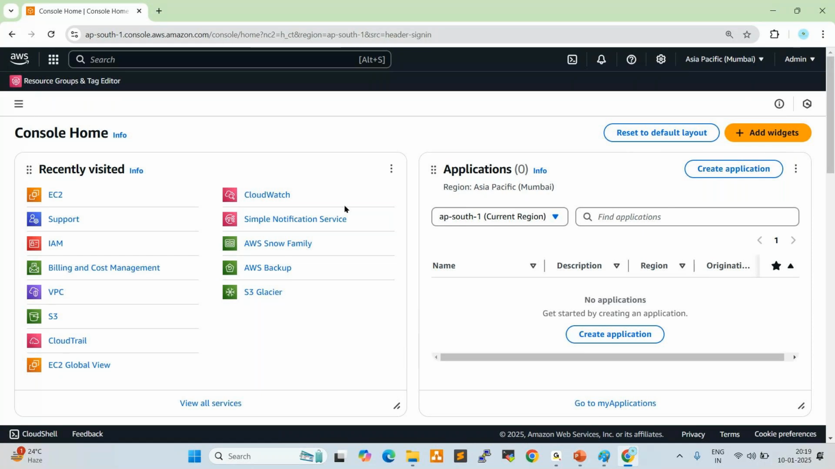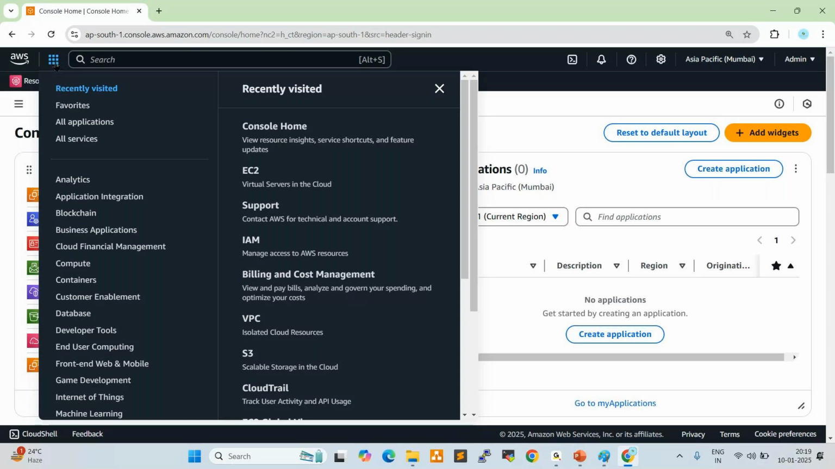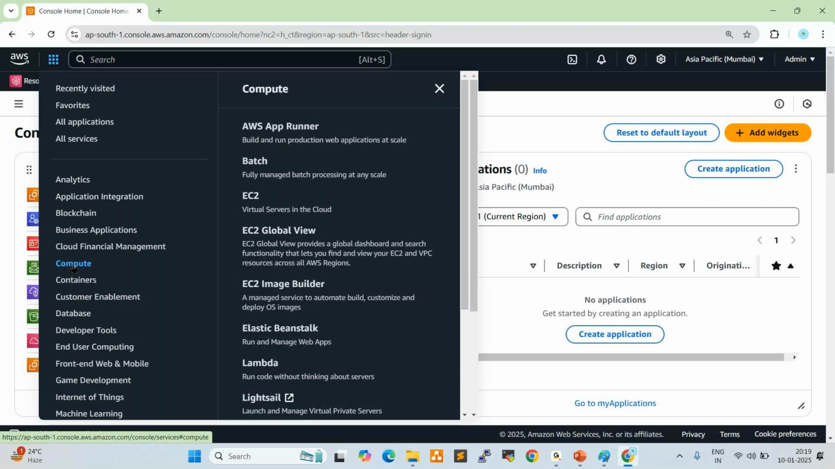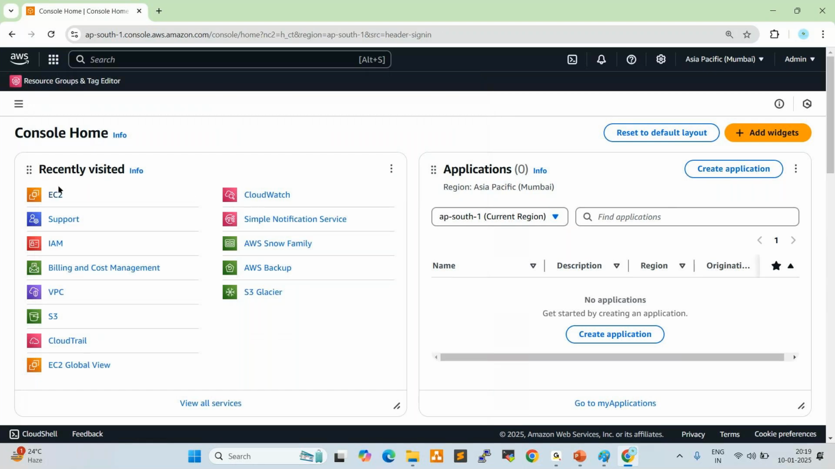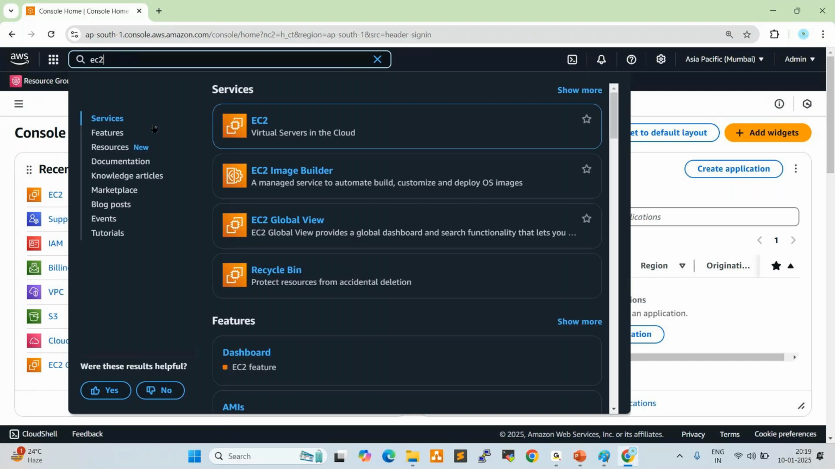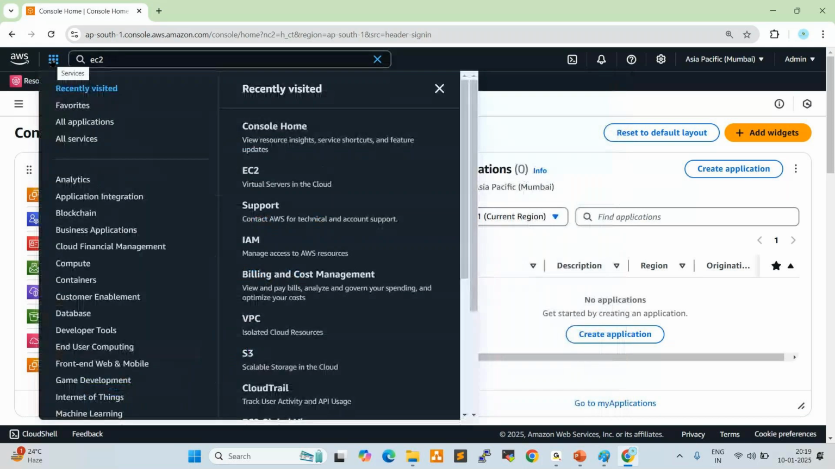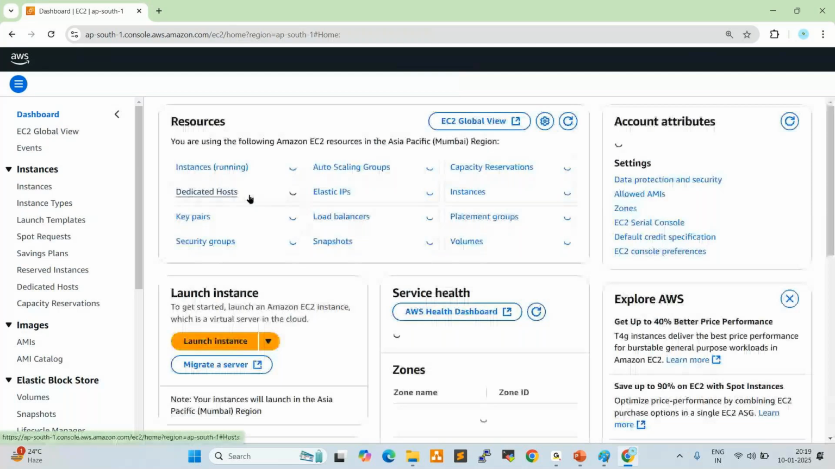Okay, fine. Now click on services. Go to compute, click on compute, click on EC2. This navigation is very important, right? Once you start working on EC2, the recently visited services will show here. You can click here, or else you can search EC2 here. But the first time, better to go to services, click on compute, click on EC2. Once you click on EC2, it is showing here.